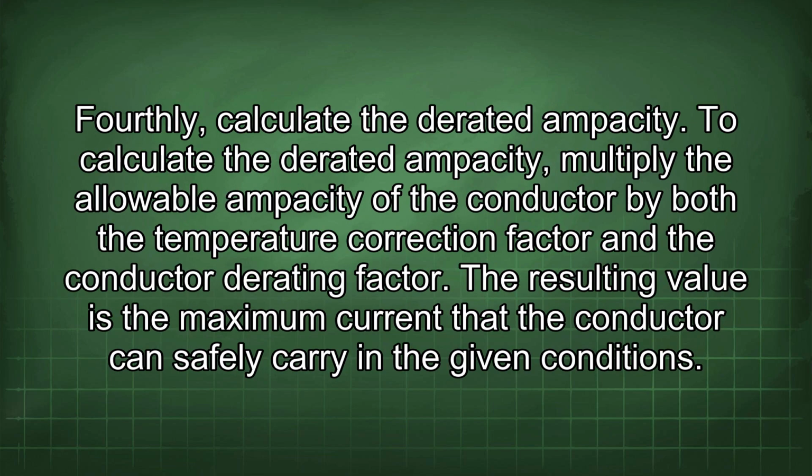Fourthly, calculate the derated ampacity. To calculate the derated ampacity, multiply the allowable ampacity of the conductor by both the temperature correction factor and the conductor derating factor. The resulting value is the maximum current that the conductor can safely carry in the given conditions.